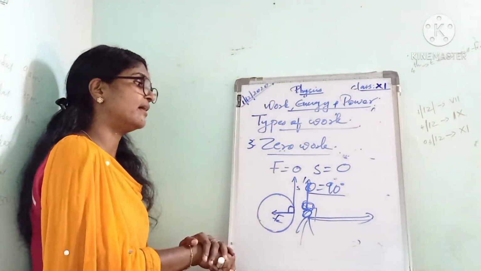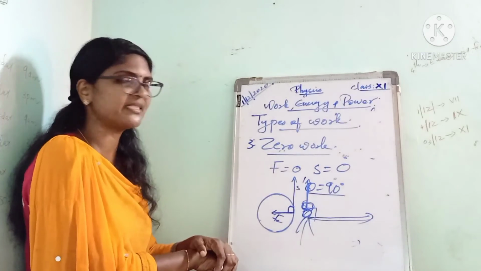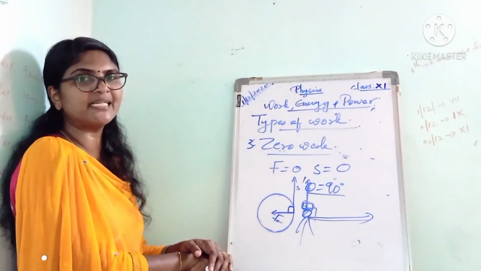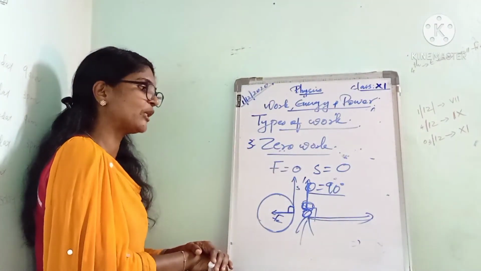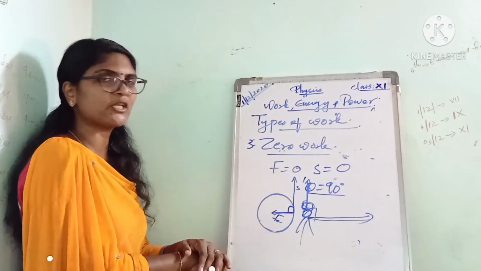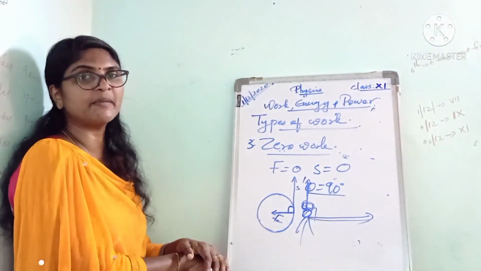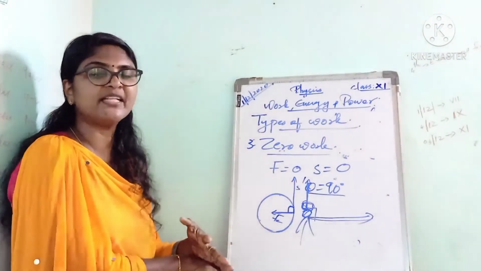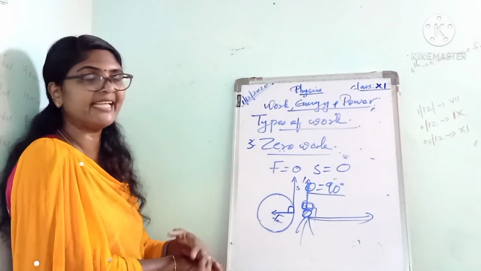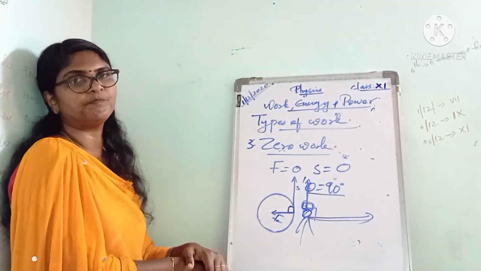Then what are the necessary conditions for the work done to be zero? If the force acting on an object is zero, then the work done is zero. If the displacement of the object is zero, then also the work done is zero. And if the force and displacement are acting at right angles to each other, or perpendicular, or the angle between the force and displacement is 90 degrees, then the work done is zero. Listen to it.